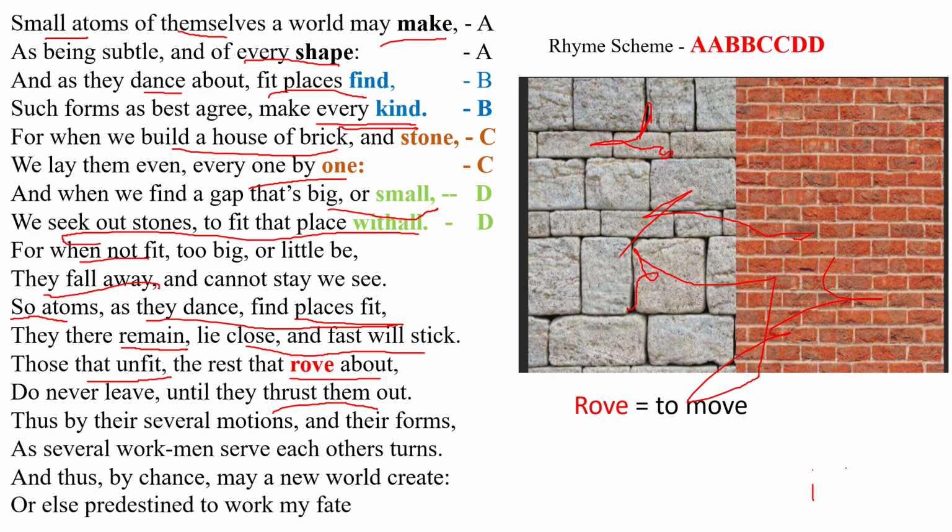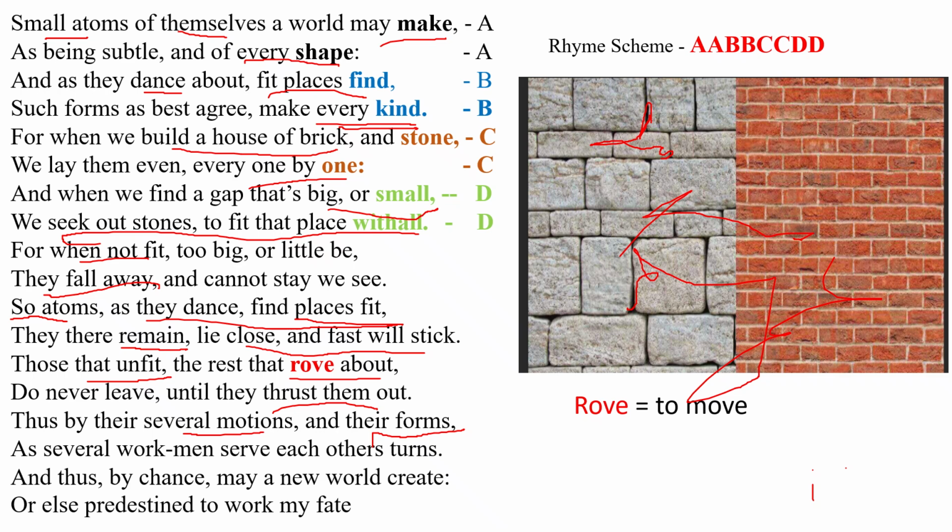So next, 15th line. Thus by their several motions and their forms. So through their different movements and shapes, several motions means different movements and different forms, so many forms. Next, 16th line.